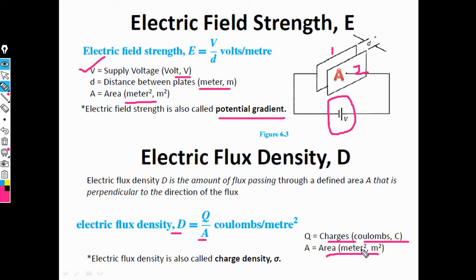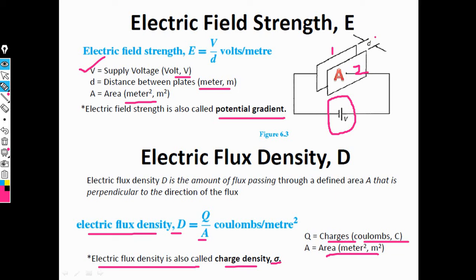Electric flux density is also called charge density, and the symbol of charge density is sigma. These are the important definitions in electrostatics: electric field strength and electric flux density.